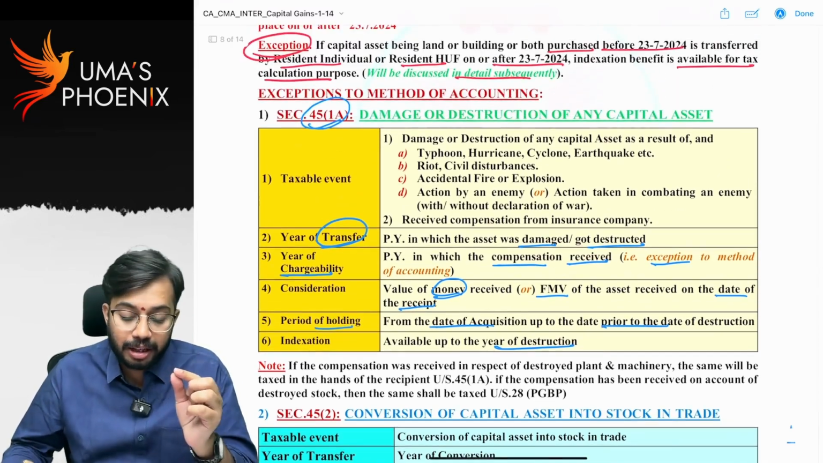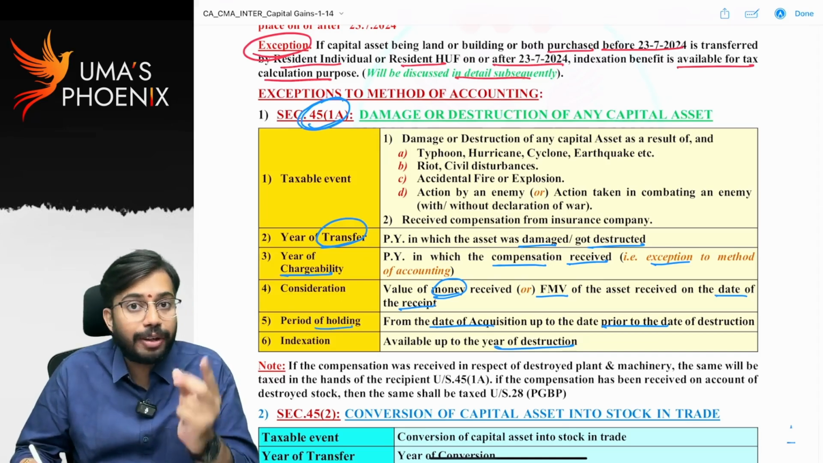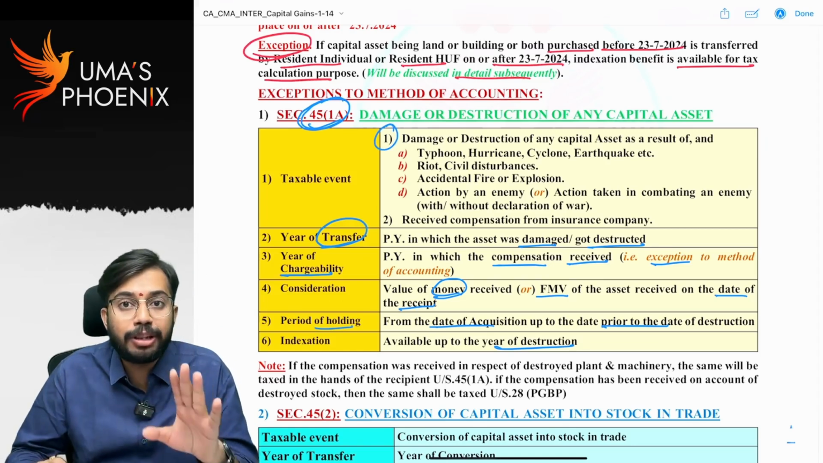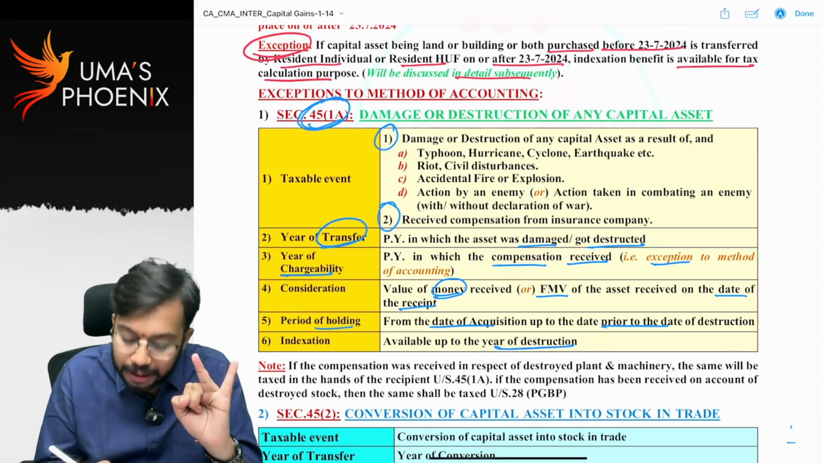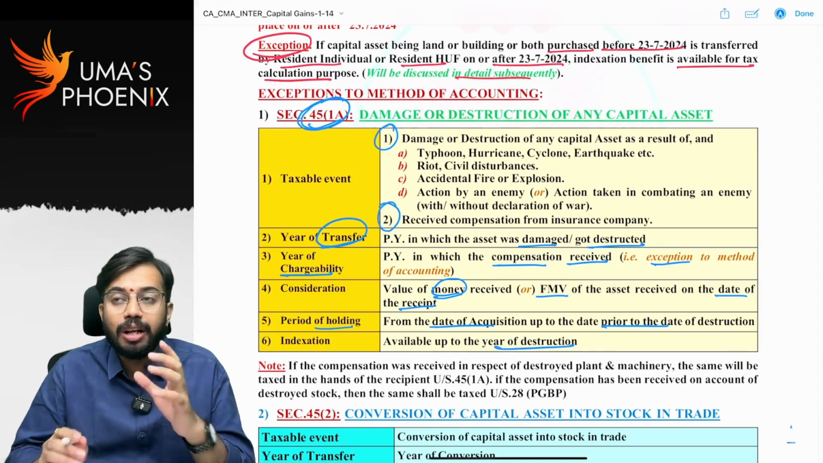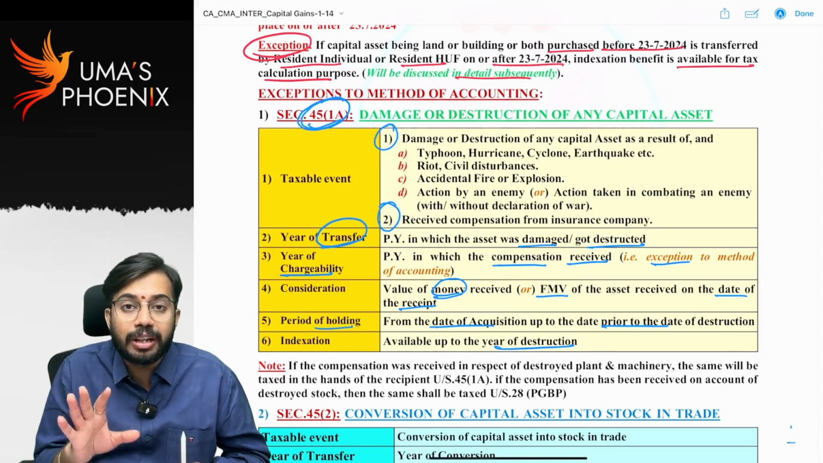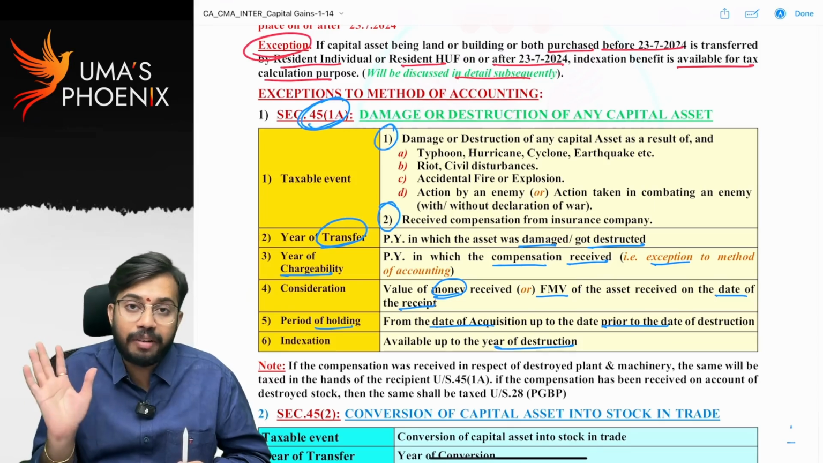Please remember, section 45(1)(a) gets attracted only if two conditions are satisfied. First condition, there should be damage or destruction of capital asset. Second condition, insurance compensation should be received. That means what? My building got destroyed, I did not get insurance compensation. Now capital gains will not get attracted under section 45(1)(a).